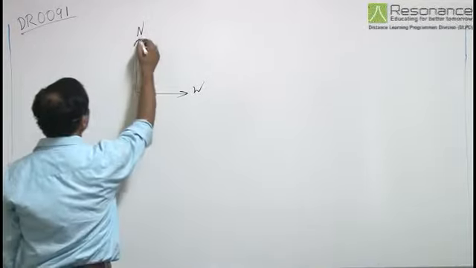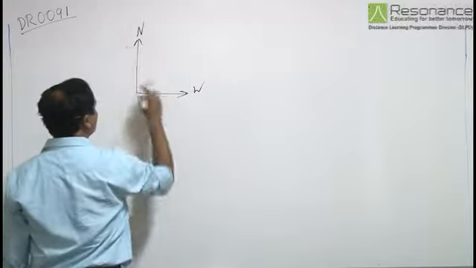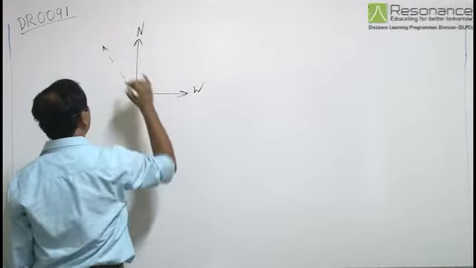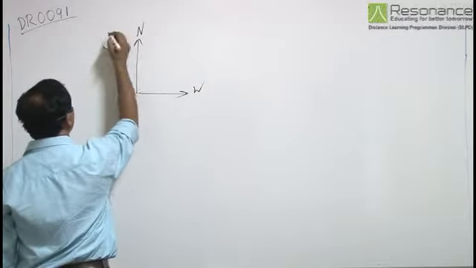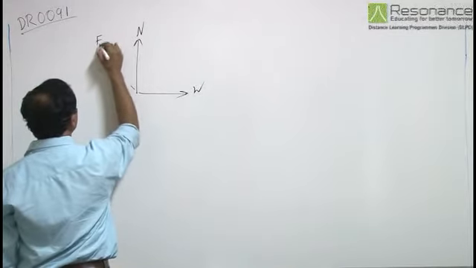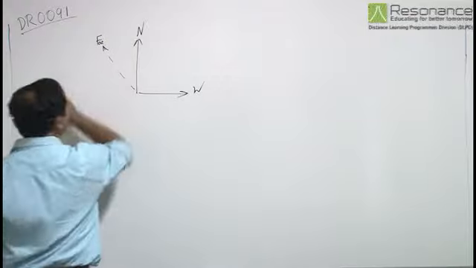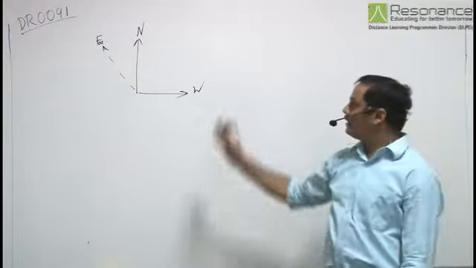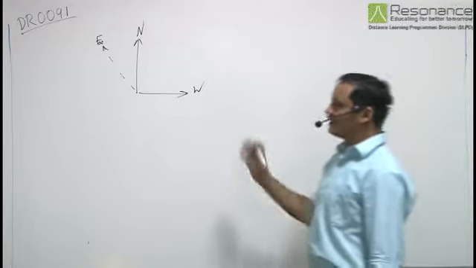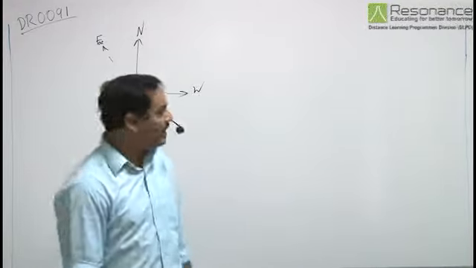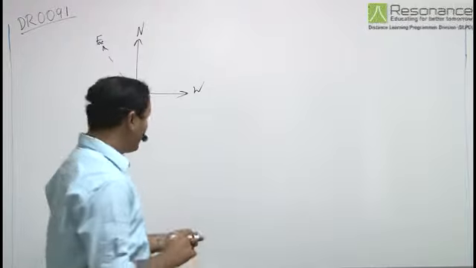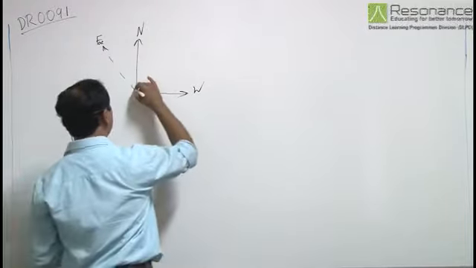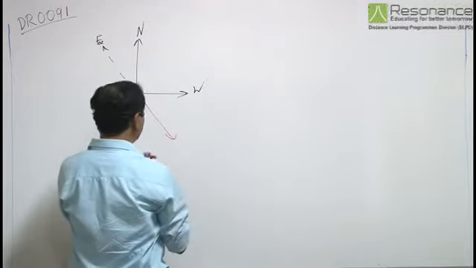That means the actual direction, in absence of wind, the direction of flag will be somewhere in the northwest direction. This is the actual direction of flag. And when there is no wind, the flag flutters in opposite direction to the motion of the vehicle, that is the motion of the bus. So the bus is moving in this particular direction.